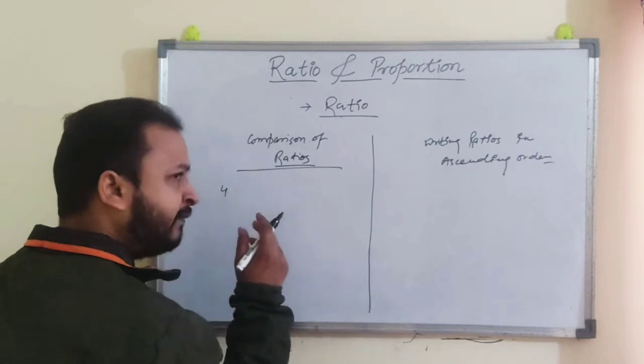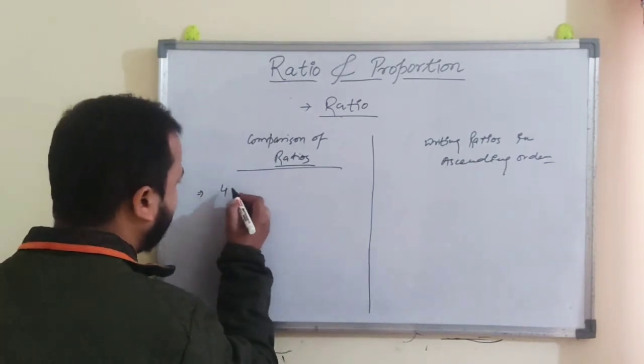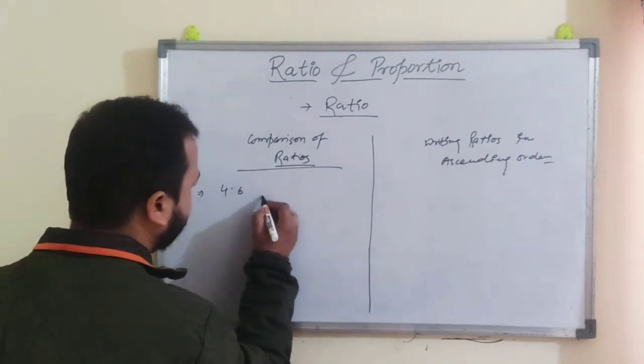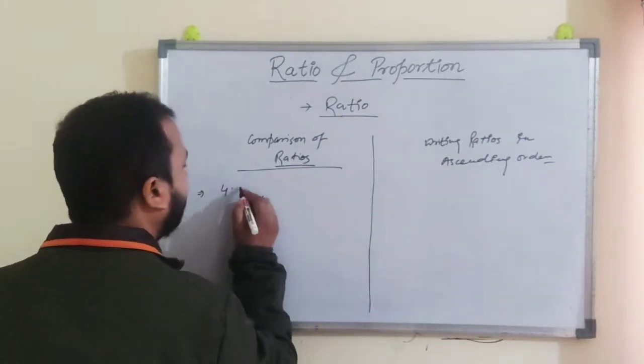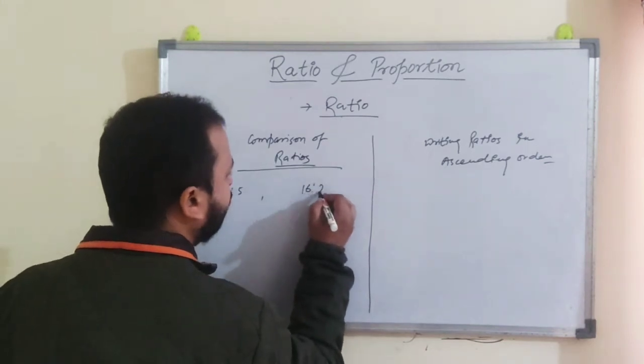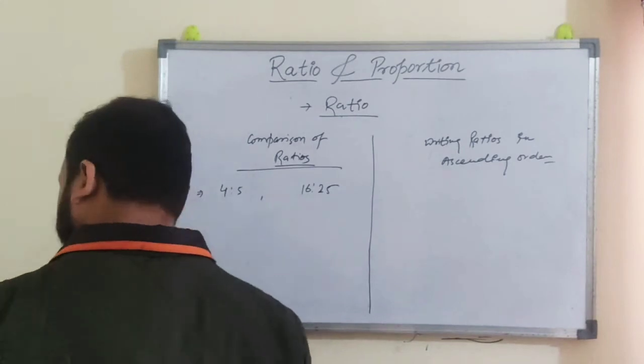If only two ratios are given, you can solve it this way. Suppose 4:5 and 16:25 are given, and you have to find which ratio is greater.